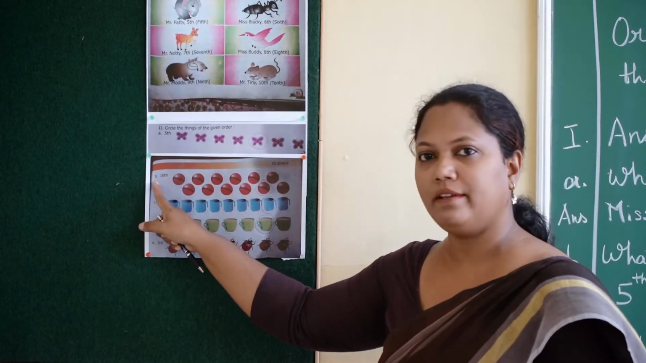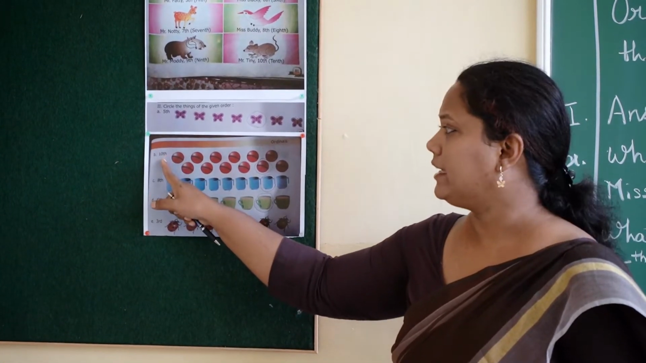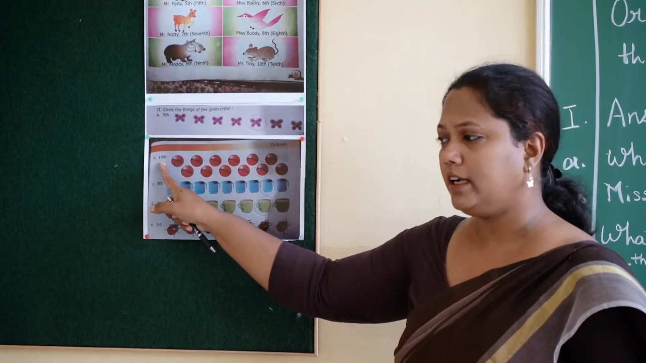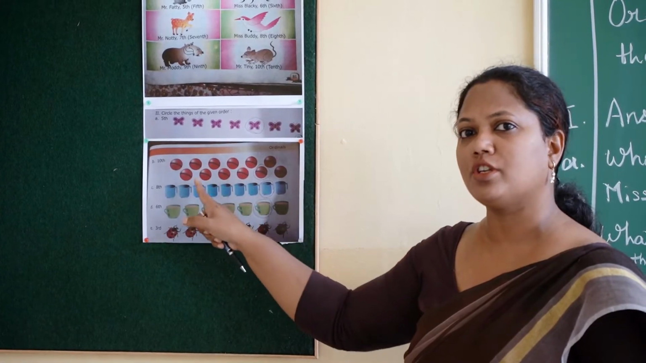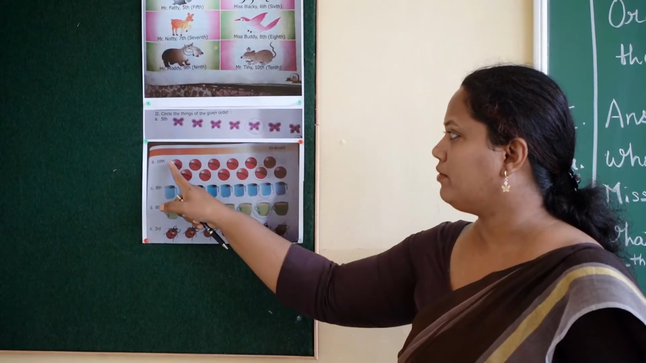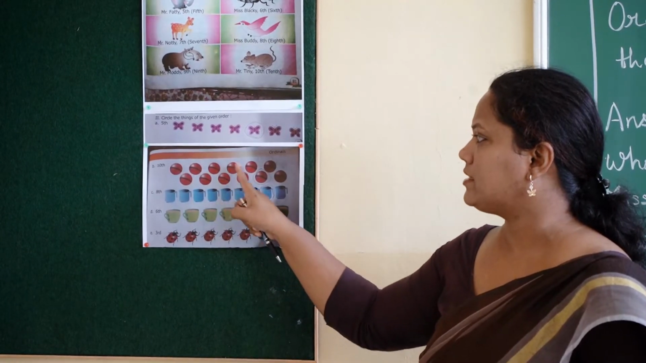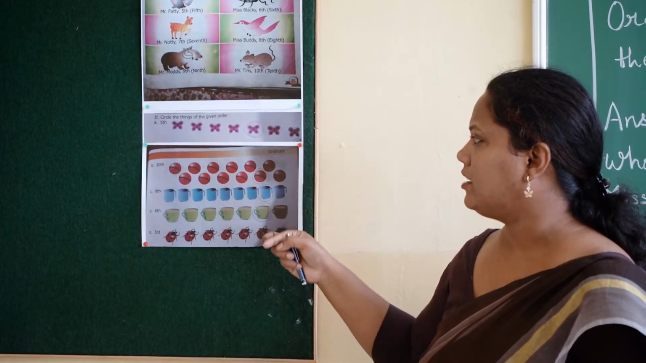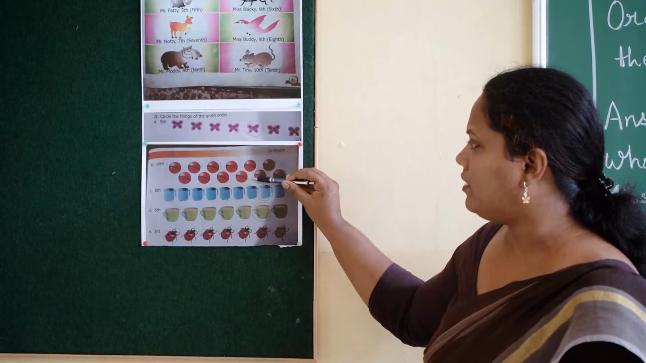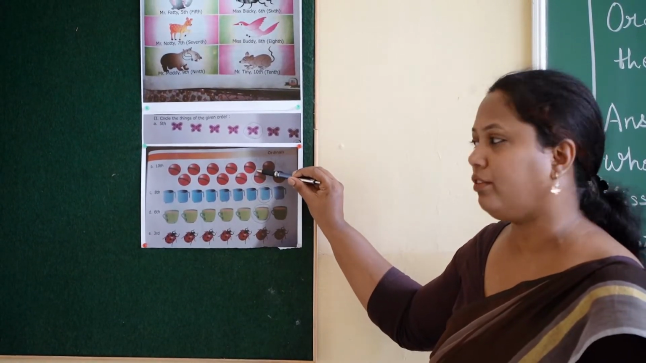Now come to B1. Ordinal number is 10th over here. So we will find the 10th position among these balls. So 1st, 2nd, 3rd, 4th, 5th, 6th, 7th, 8th, 9th, 10th. So I will circle this ball which is in the 10th position over here.